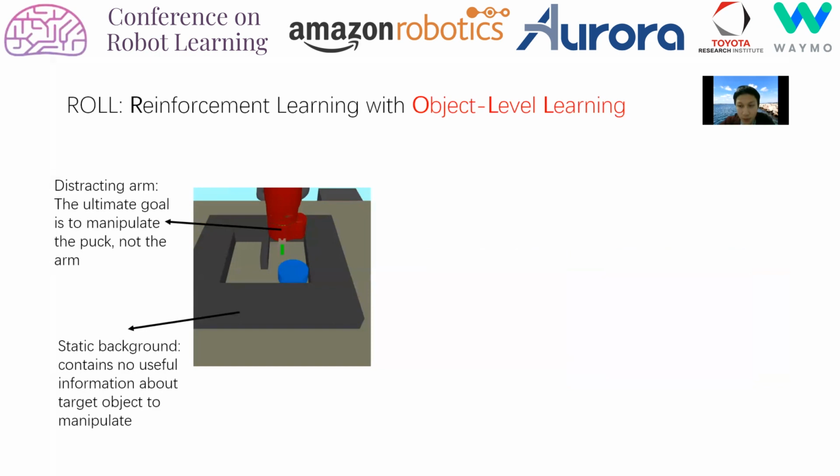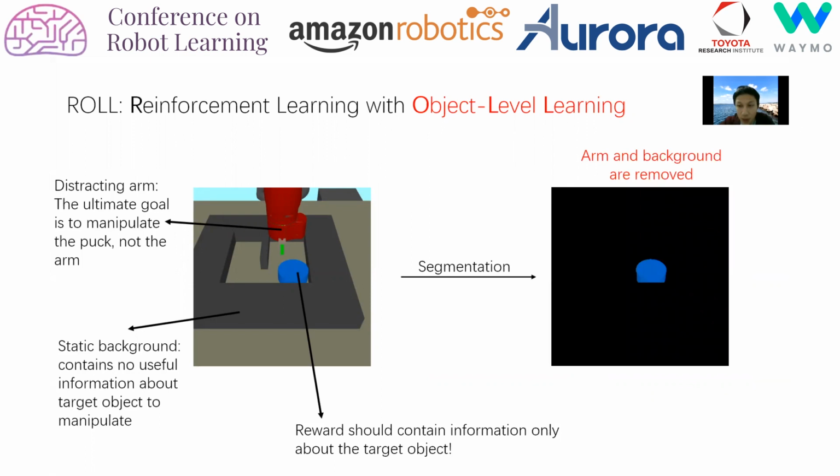In this work, we propose ROLE, which stands for Reinforcement Learning with Object-Level Learning, that performs object reasoning when learning the latent space for reward. Specifically, reward should contain information only about the target object. We use segmentation to remove the irrelevant information such as arm and static background when learning the reward.